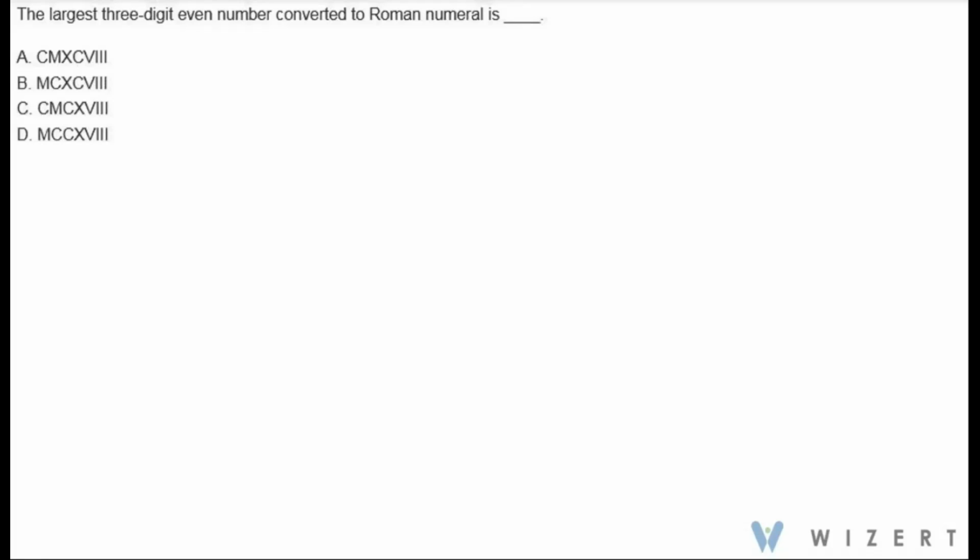We have this question here. The largest 3-digit even number is to be converted to Roman numeral. So the largest 3-digit even number is